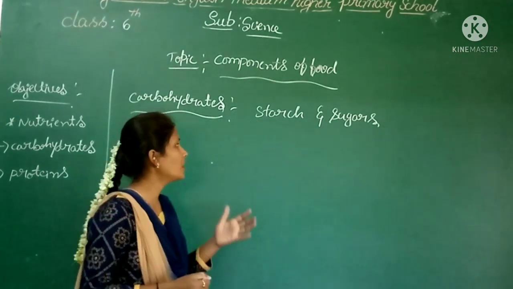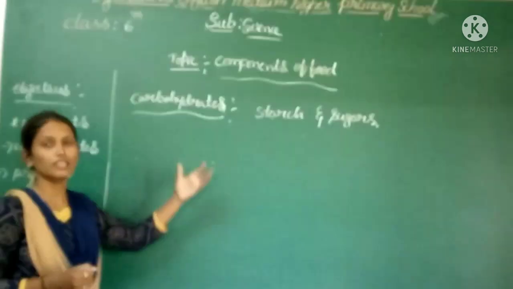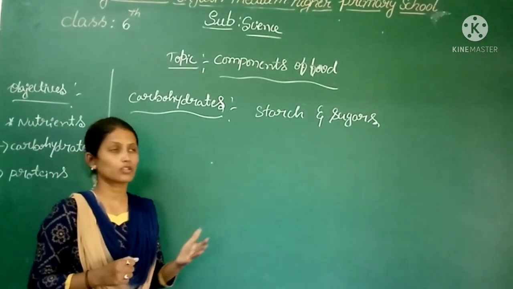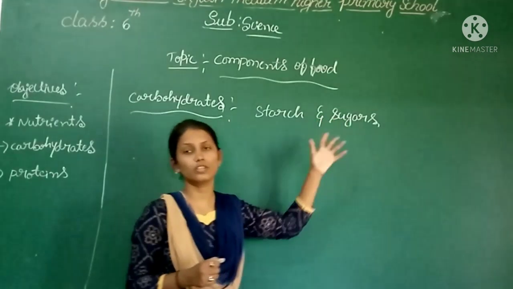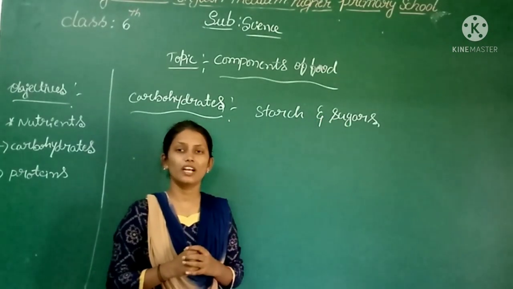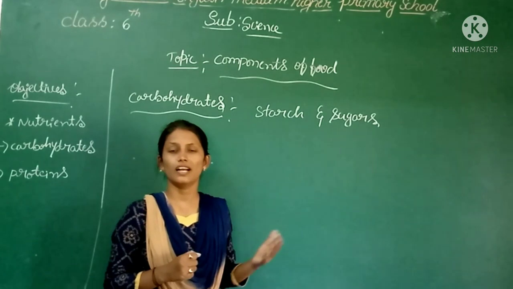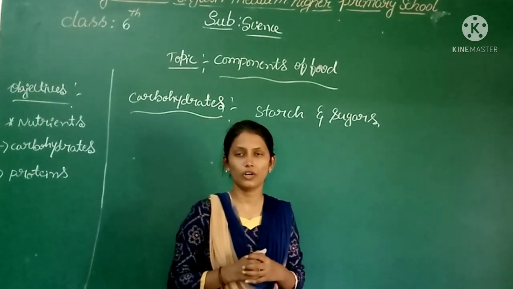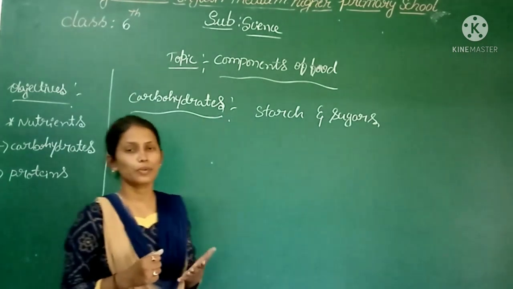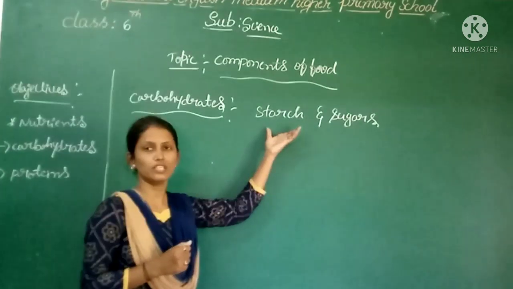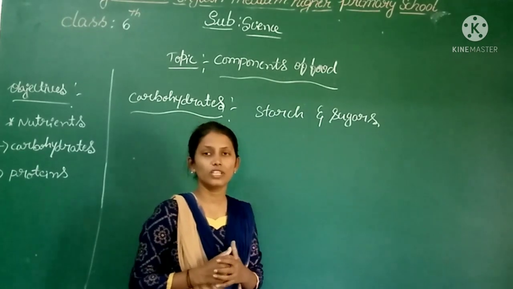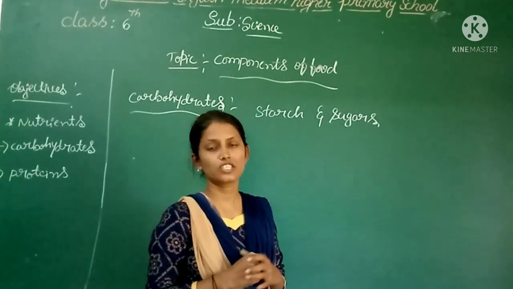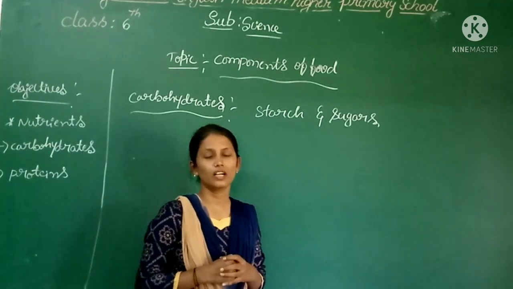Carbohydrates contain many types. Which are those? Those are starch and sugar. These are the carbohydrate units. As I said, the test for carbohydrates we can also call the test for starch. Both are the same. This is all about the test for starch or the test for carbohydrates.